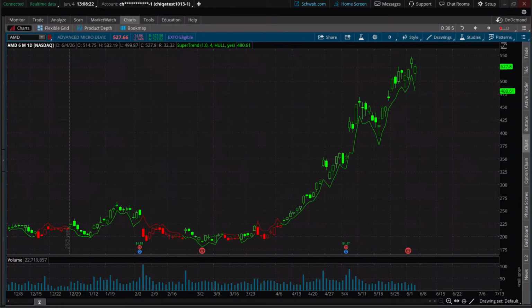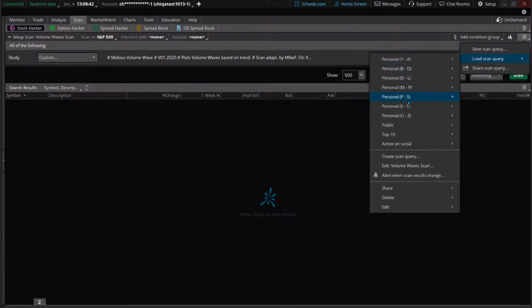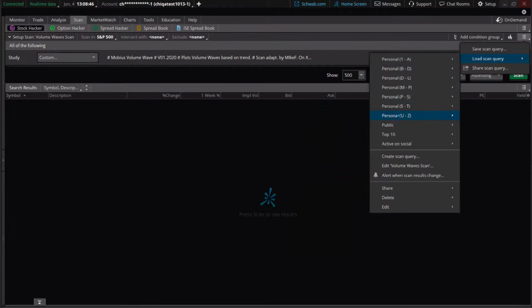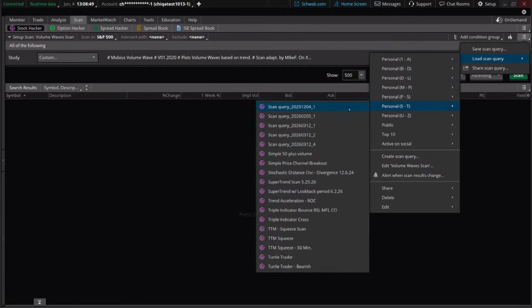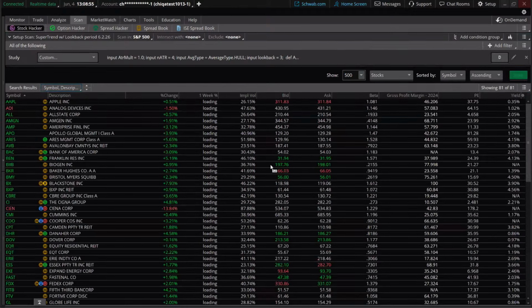Now, one of the things with the scan that we did last week is it was just giving us this right there, just a single 1 day. And the topic requests immediately came in to say, hey, we need a look back period on that. And I totally agreed. In fact, I was thinking about it right towards the end. So let me just get into that right now. I'll load that up, and let's talk through the code as well, so you have a general idea of what's going on there. Here's the super trend with the look back period. I'll scan through it right now. Right now it's got a 3-day look back period.